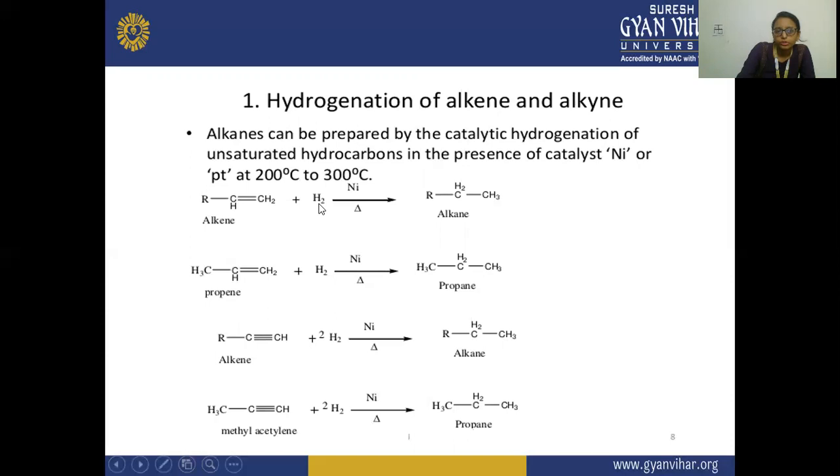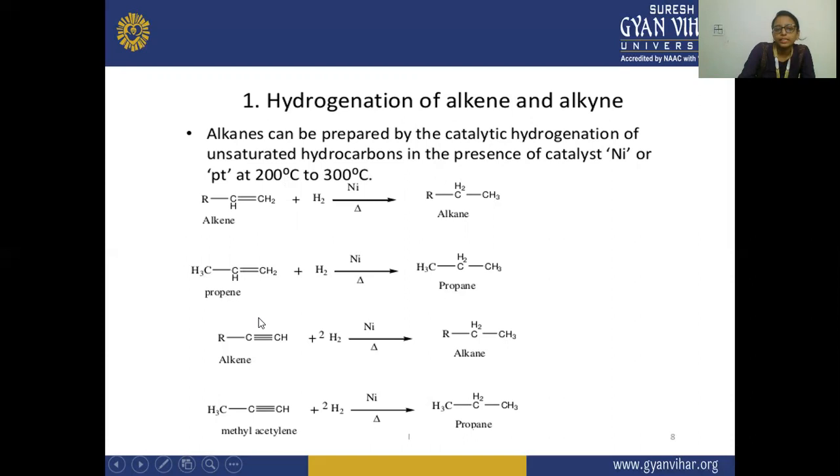Here two hydrogen atoms are present. One will add to this position and one will add to this position, and the pi bond breaks, and there is a formation of alkane. Here we have taken the example of propene. In case of propene, the hydrogen molecule is added, the pi bond will break, and the hydrogen is added to these positions, and there is a formation of propane.